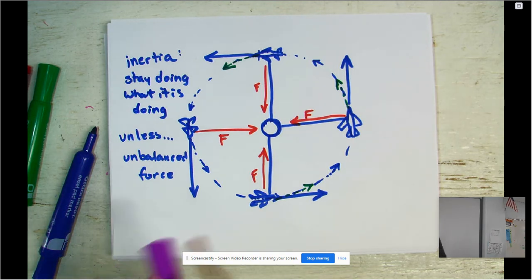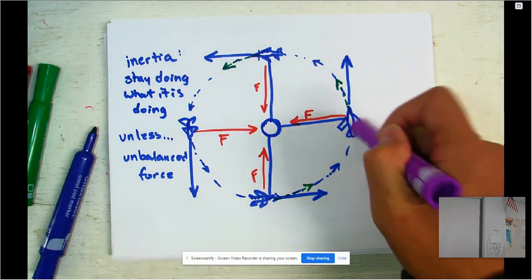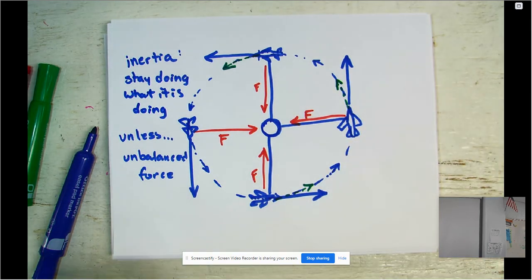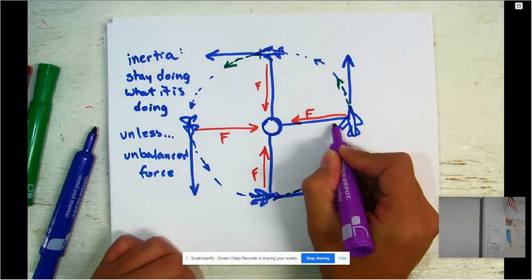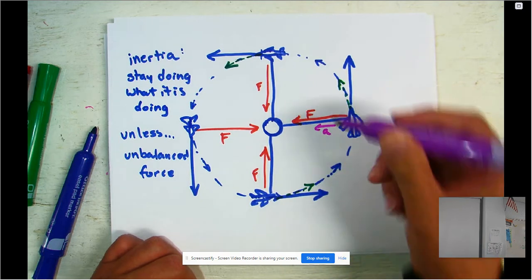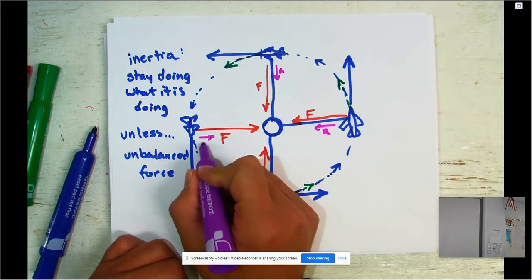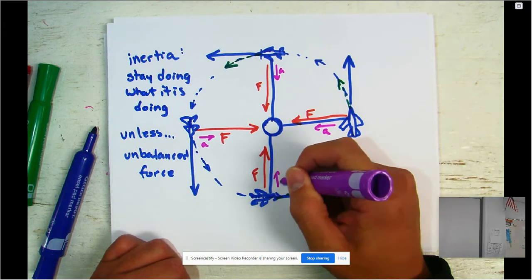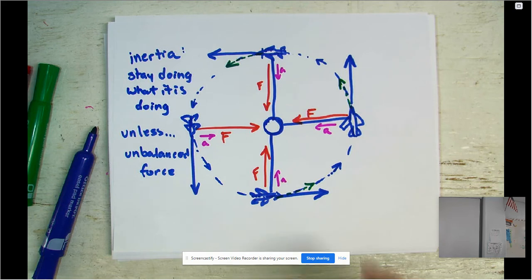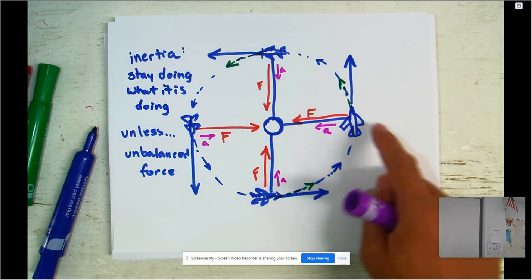We don't necessarily talk about it too much, but remember, a force causes some type of acceleration. So acceleration would also be towards the center of that circle, because force and acceleration are always in the same direction. So we have centripetal acceleration and centripetal force; they're center seeking.